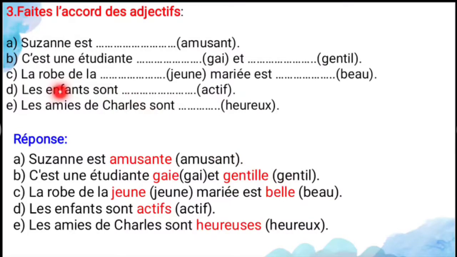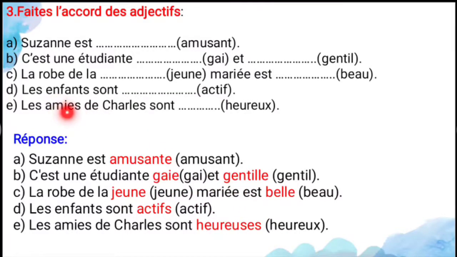And next, la robe de la dash jeune Marie a dash beau. Here two adjectives are there. One is jeune, it means young, and another one is beau. Beau means what? Beautiful. Here the noun is a feminine noun. For that you have to add nothing, same only, because it already ends with E. So the answer is jeune. And beau is used for the masculine. So when you change into the feminine, you have to use belle, because it's an irregular adjective. So the answer is what? La robe de la jeune mariée est belle. It means the dress of the young bride is beautiful.